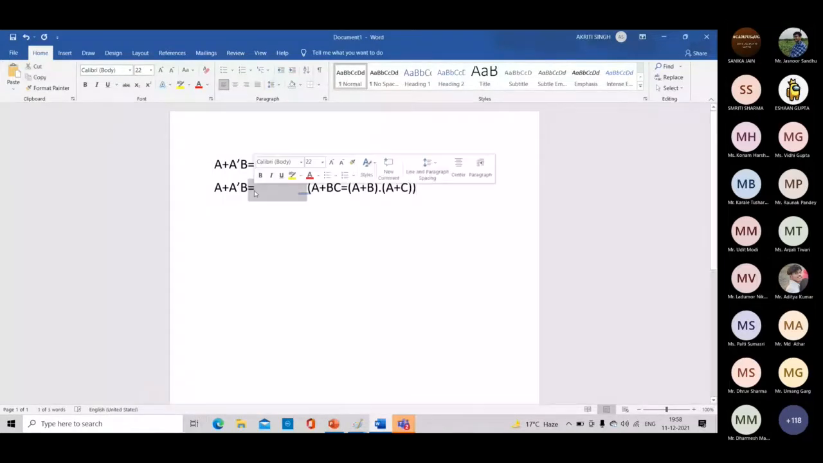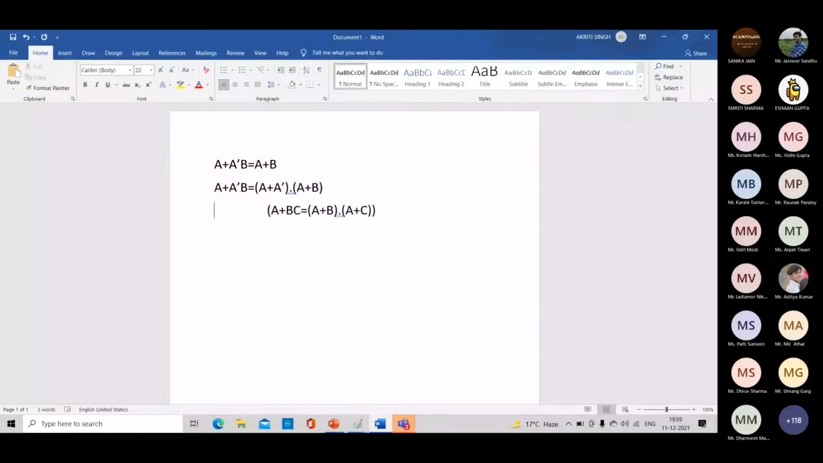We will write it as a plus a complement dot of a plus b. Then we will have 1, because a plus a complement will be 1 by inverse law. 1 dot a plus b will be equal to a plus b, hence proved. So we have a plus a complement b equal to a plus b.